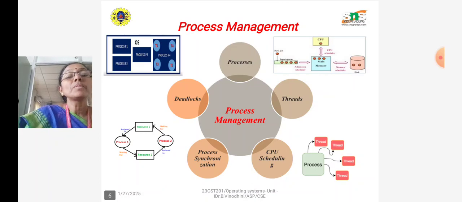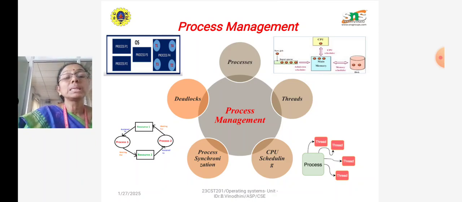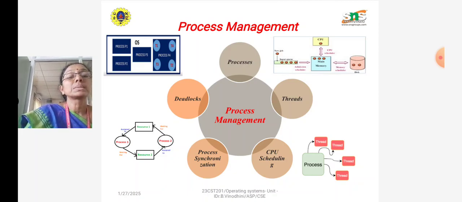In terms of process management, the operating system creates processes and also threads. A process is nothing but a program in execution. A thread is a single unit of a process, and the operating system also schedules the CPU to the processes and threads and provides the mechanisms for process synchronization.